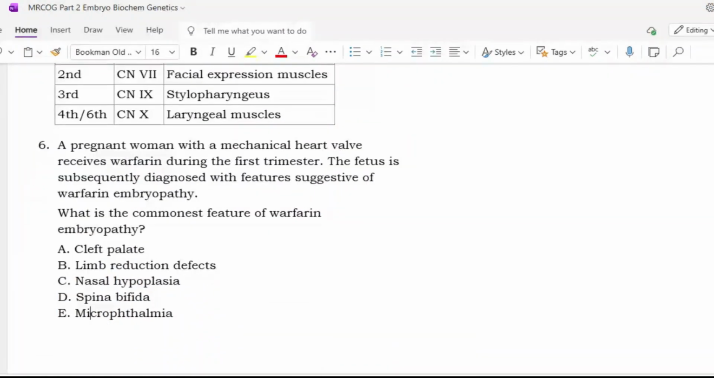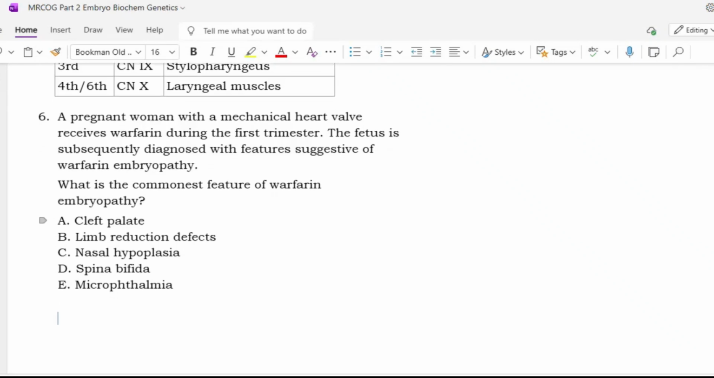Next. A pregnant woman with a mechanical heart valve receives warfarin during the first trimester. The fetus is subsequently diagnosed with features suggestive of warfarin embryopathy. What is the commonest feature of warfarin embryopathy? Cleft palate, limb reduction defects, nasal hypoplasia, spina bifida, microphthalmia. Sir, option C, nasal hypoplasia.